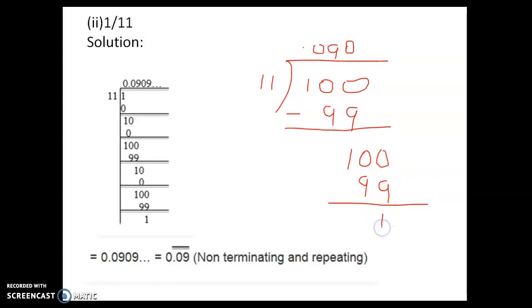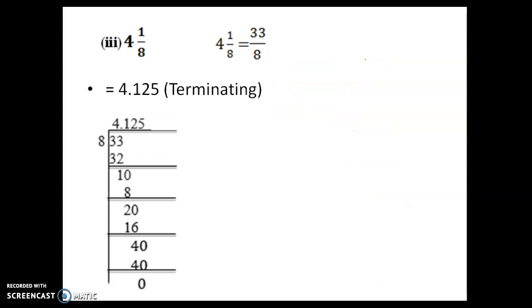Can you see here the remainder keeps on repeating? First also we got remainder 1. Now also we are getting remainder 1. If we do again we will get the same 9 and 0 repeating. So this is non-terminating and repeating. Okay, understood? Now moving to the next problem.